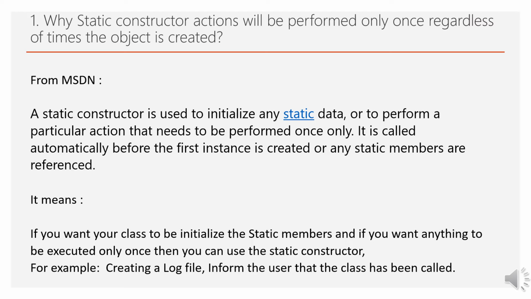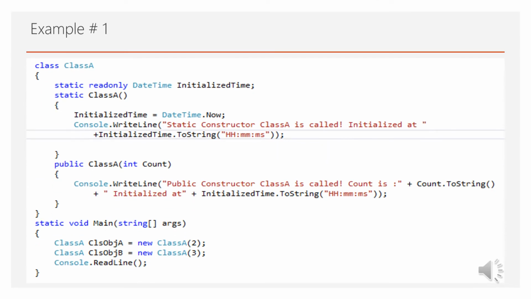For example, creating a log file that records only one instance of the object throughout the application, and another example is informing the user that the class has been called, so that the developer can do any other actions based on the information that the class has been called. So we will see how this is possible through a live example.